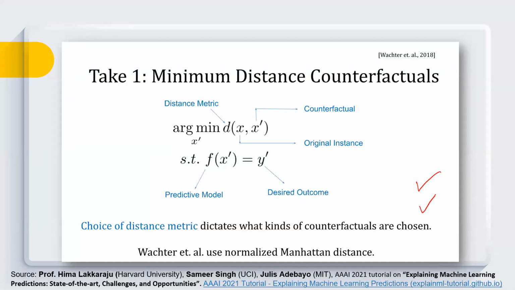And yeah, so this is the question. The choice of distance metric dictates what kind of counterfactuals we choose, and Wachter et al. actually used normalized Manhattan distance. So yes, we have to choose some kind of distance metric, and this way we will generate counterfactuals.